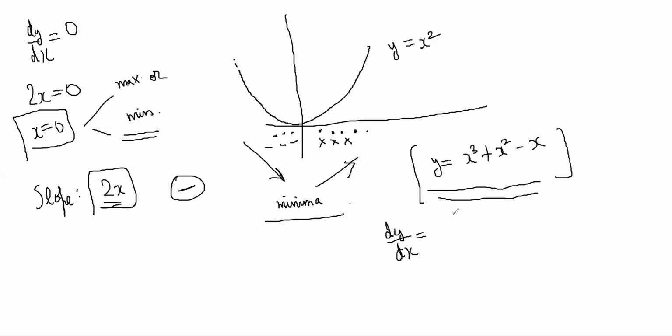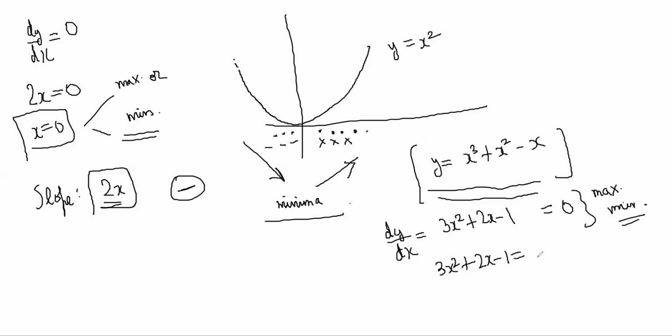So that will be equal to 3x square plus 2x minus 1, right? So when is dy by dx 0? These are going to be our candidate points for maxima or minima, when dy by dx is 0. So let's try to find the solution of this equation. This is equal to 0, right? So 3 and 1. So we'll immediately factorize it like this: 3x square plus 3x minus x minus 1 is equal to 0.